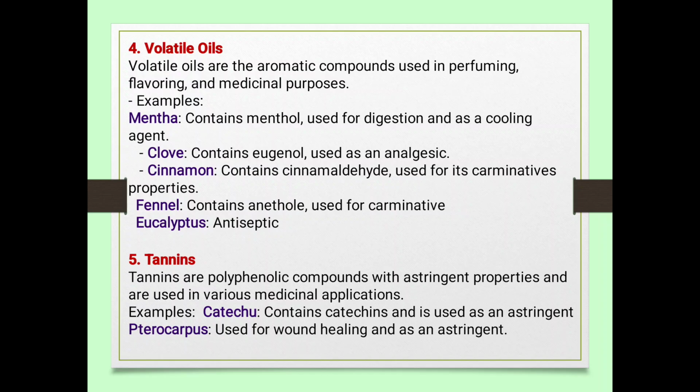Volatile oils. In that, mentha contains menthol, used as a cooling agent. Clove, eugenol, used as an analgesic. Cinnamon contains cinnamaldehyde, used as a carminative. Fennel contains anethole, used as a carminative. Eucalyptus, antiseptic. These are also the essential oils.